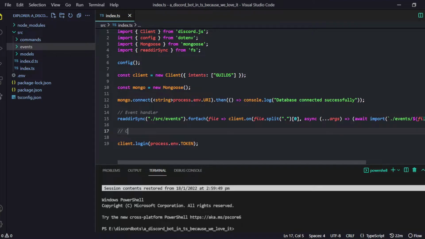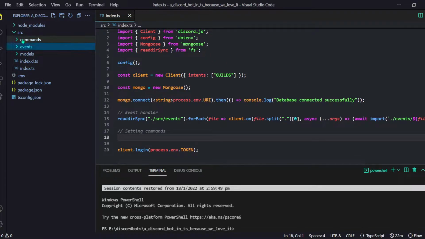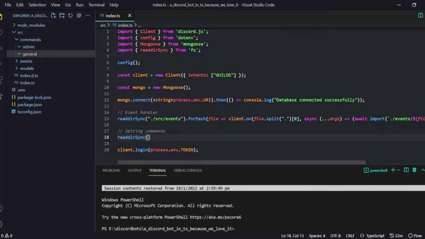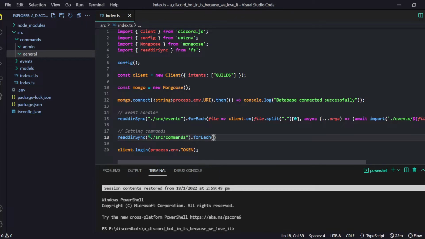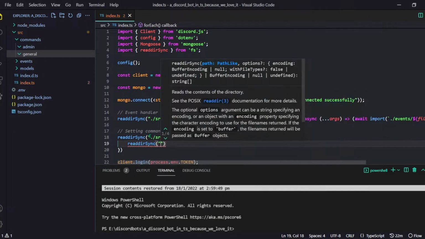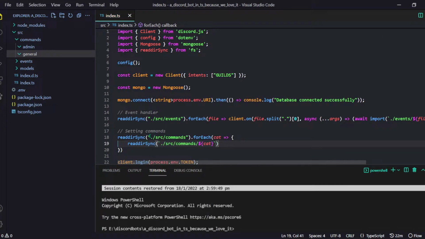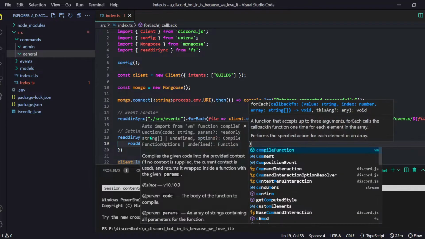Now we have to make a thing for setting the command. So we will have commands, and then we will have folders like admin, general, and stuff like that. The readdirSync location will be source/commands, and then we are going to loop through each of them, and then we are going to do readdirSync again. The location will be the category, and now we get our commands.